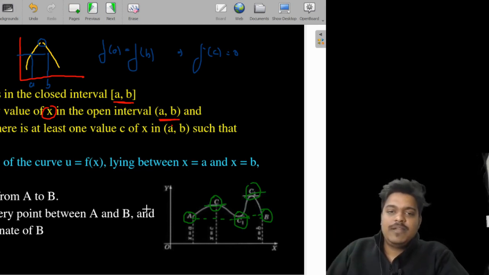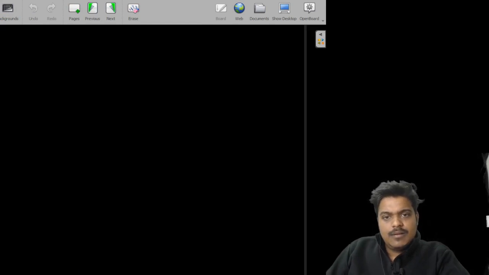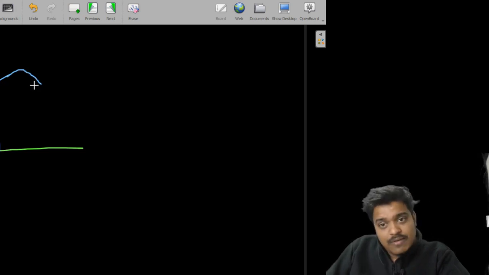It cannot be possible if suppose a graph is going like this. Take a blank page, I'll explain. Suppose this is your graph and this is point A. Now the value of the function at A is 4. If you again have to get a point with the value 4, either it has to go up and then come back down to the same level of 4.